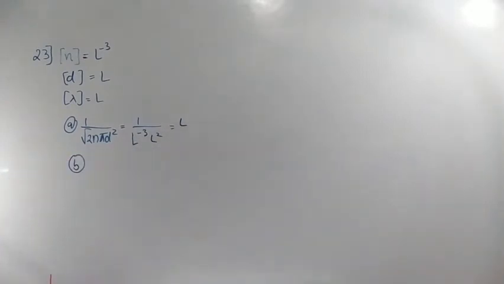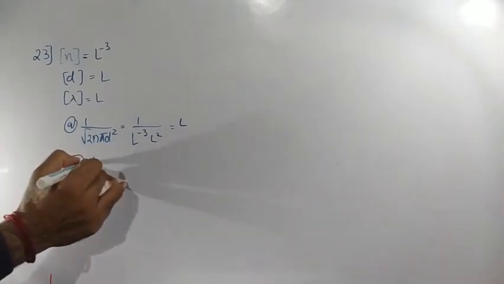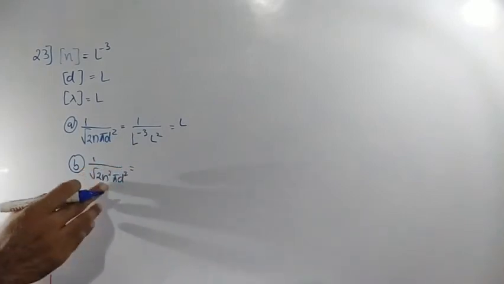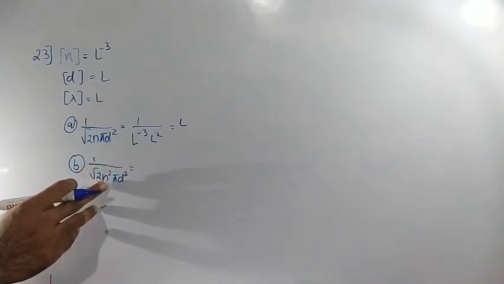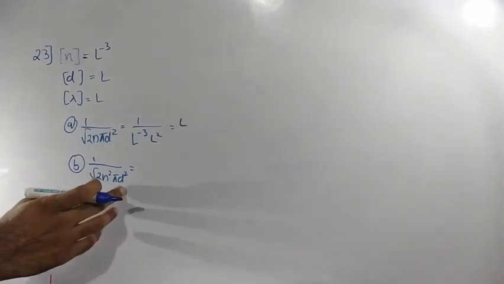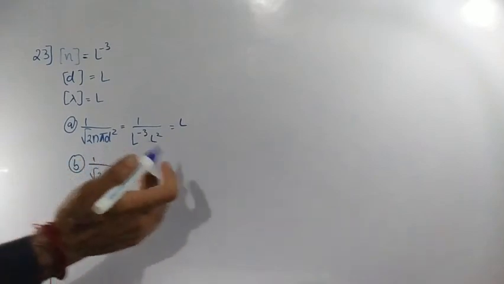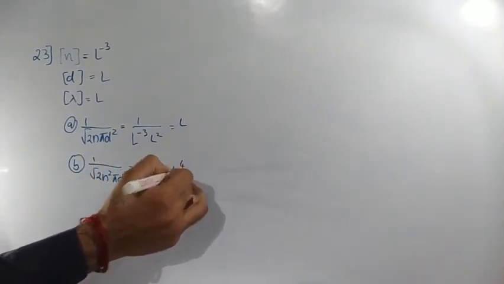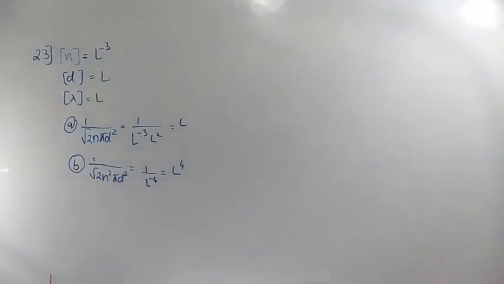If you cross check the remaining options, in B they have given 1 by root 2 n square pi d square. Here n is L to the power of minus 3, so n square is L to the power of minus 6, and multiplied by d square, which is L square, we get 1 divided by L to the power of minus 4. It comes to the numerator and becomes L to the power of 4. The left hand side has dimension L, so the right hand side L to the power of 4 means this is a wrong option. Clear?